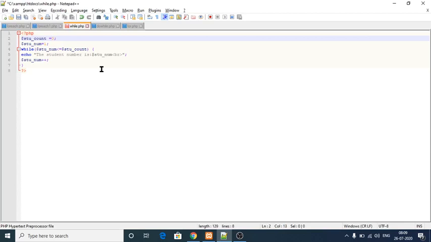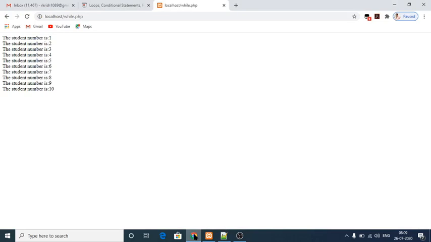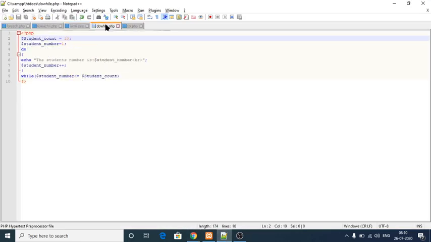Suppose my condition is false, see, student number is 1 but student count is 0, so here my condition becomes false. So now let me execute. It doesn't give any output, see. And next one I'm going to execute is the do while loop.